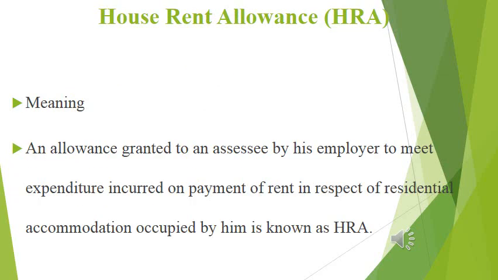Now we move to the next important area, house rent allowance. It is very important, so all of you please take it as very important. There is some calculation in house rent allowance. Any allowance granted to an assessee by his employer to meet expenditure incurred on payment of rent in respect of residential accommodation occupied by him is known as HRA. That is the meaning of HRA. We discussed this in our previous slide, so I will not spend much time discussing the meaning again and again. Please take down this note. It is a probable question for 1 mark.